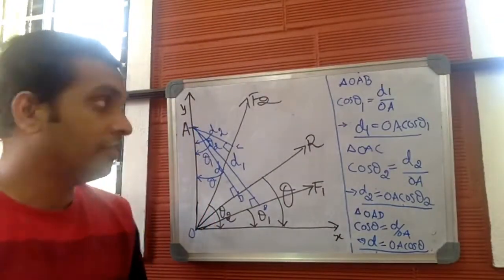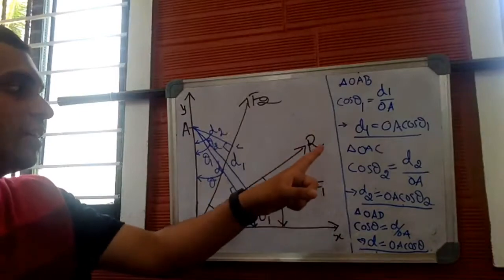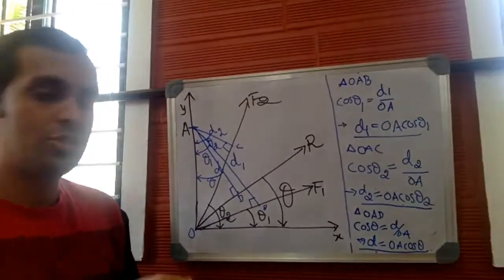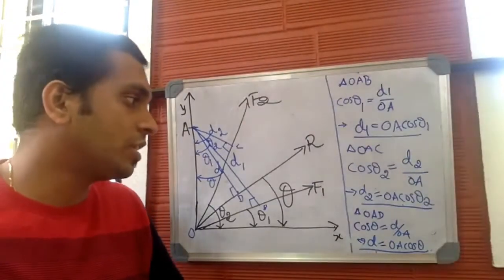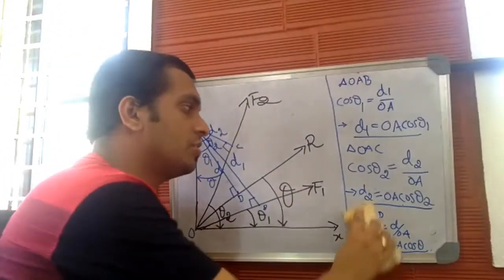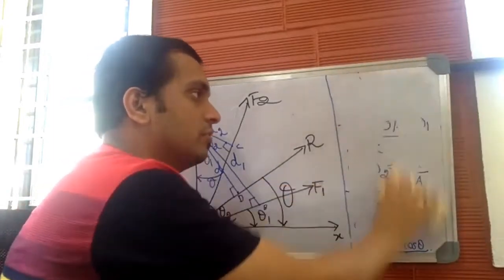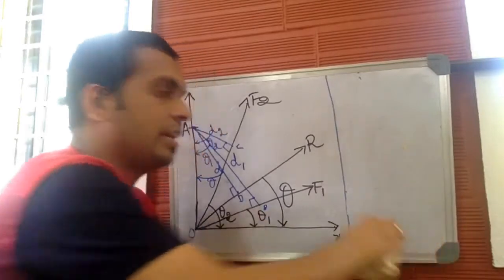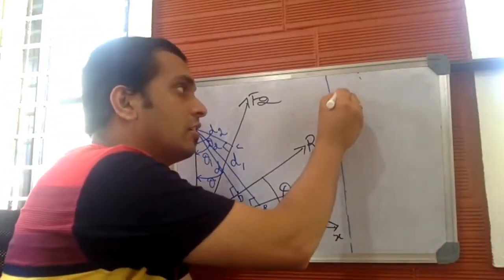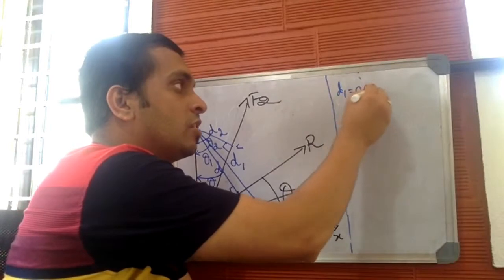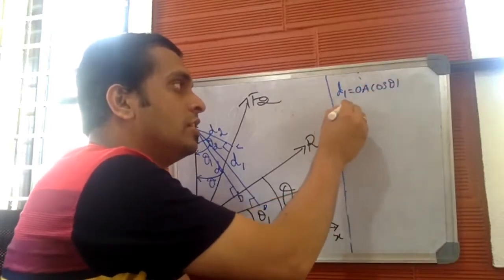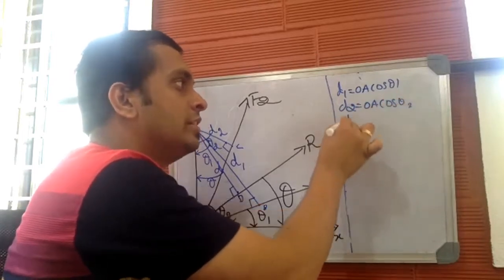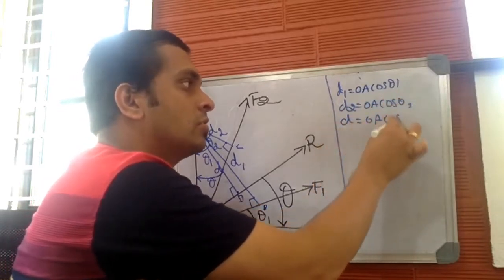Yeah. Now, let me write the values of D1, D2, and D separately. D1 is OA cos theta 1, D2 is OA cos theta 2, and D is OA cos theta. Let me write it separately. Hope you are clear with the steps to calculate the values of D1, D2, and D. So D1 is OA cos theta 1, D2 is OA cos theta 2, and D is OA cos theta.